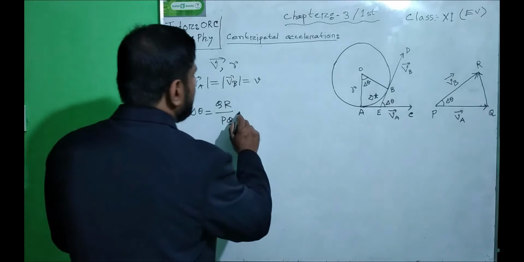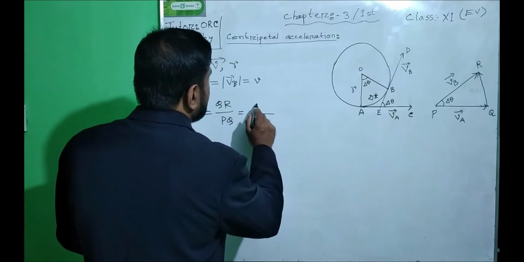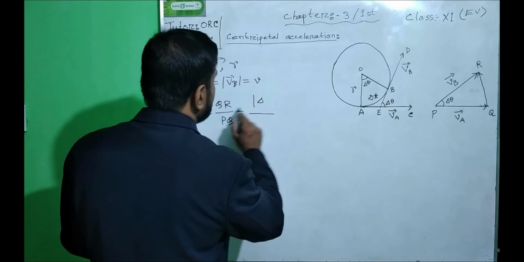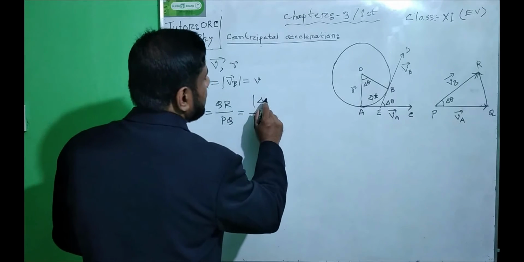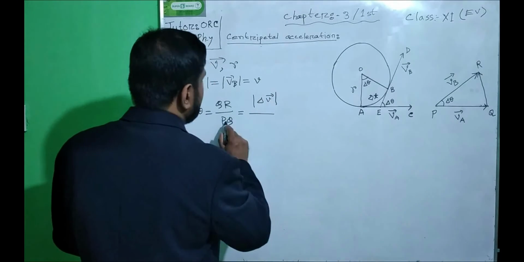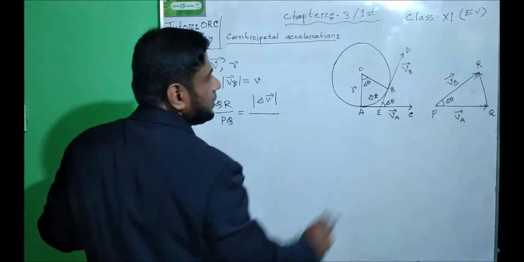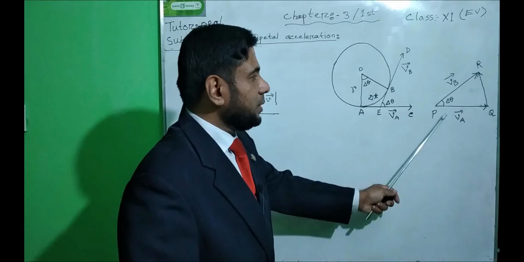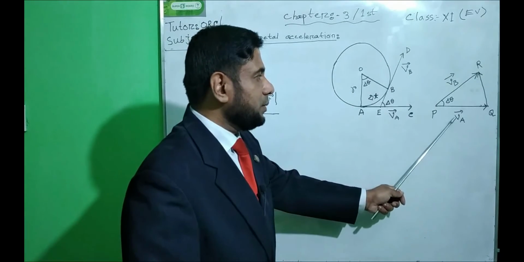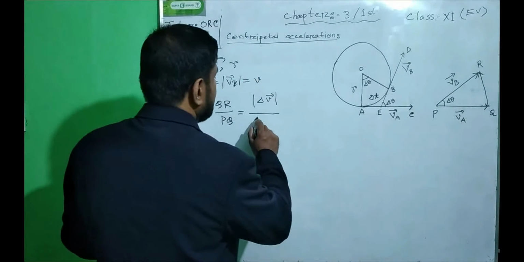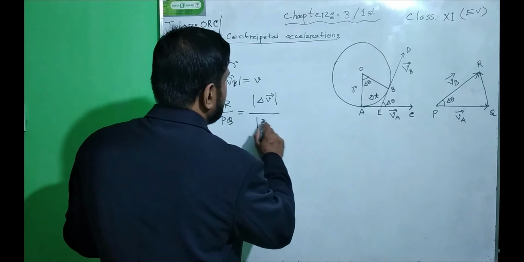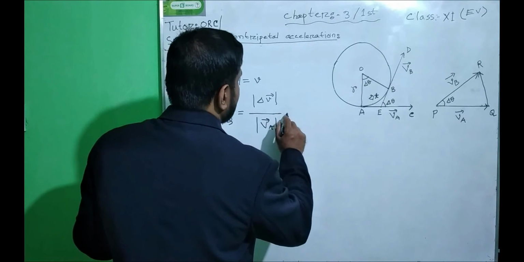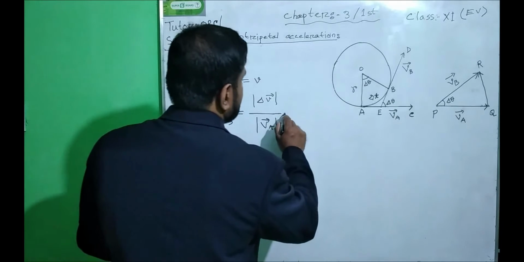Now QR is the magnitude of del V, the change of velocity, and PQ indicates the velocity VA, the magnitude of VA.